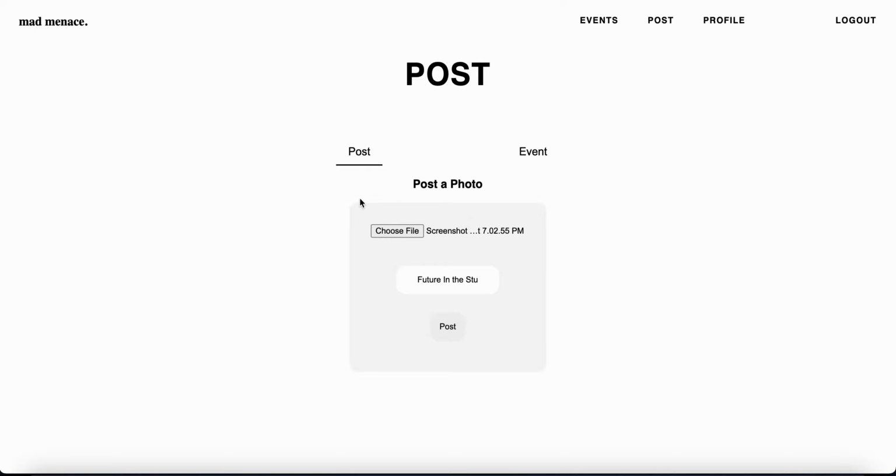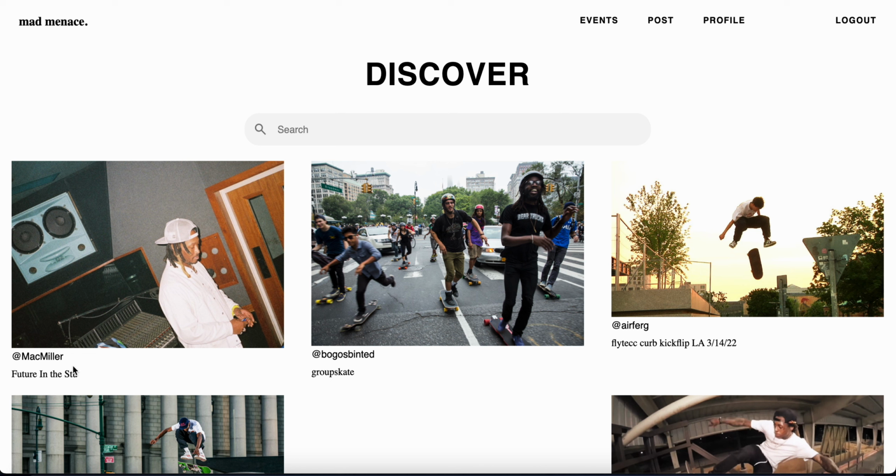there is no slash, there's no post function. It takes this data and sends it directly to the page that it's meant to send to. So post goes to the profile section or the discover section, and then event, it sends the data straight to events in the Python backend. So we'll post that, and it might take a little bit, and it takes us back to the discover section. Voila, you see there's the photo, and I made sure in the HTML to configure the size of each photo.